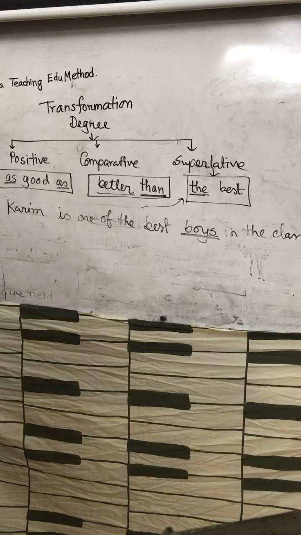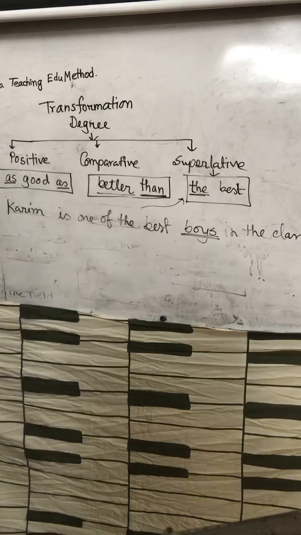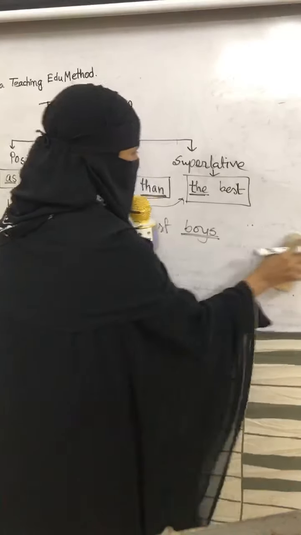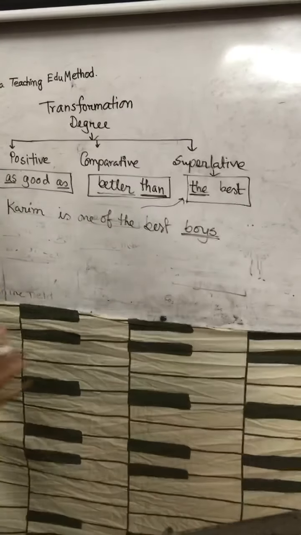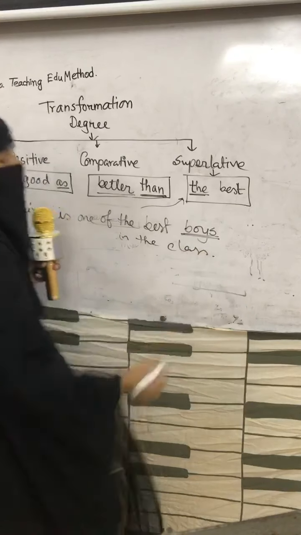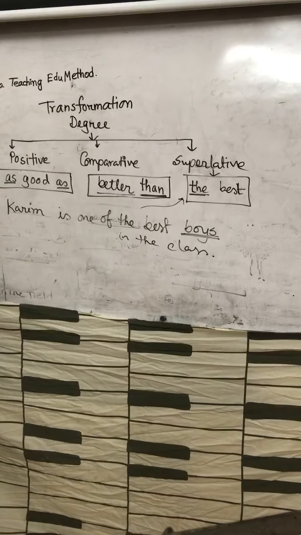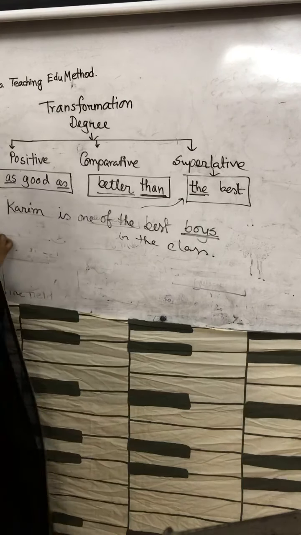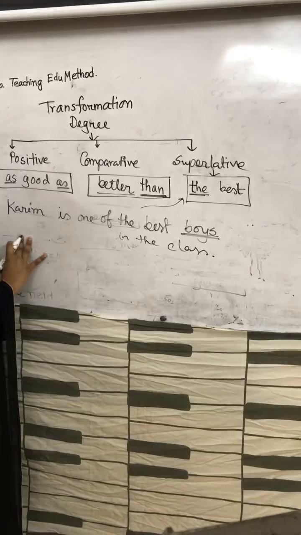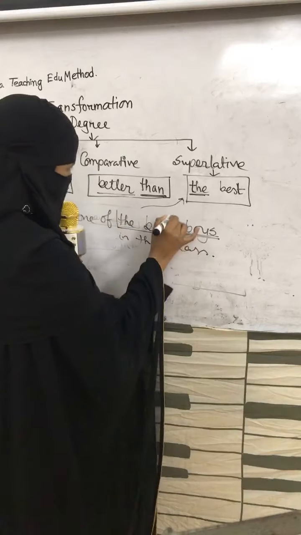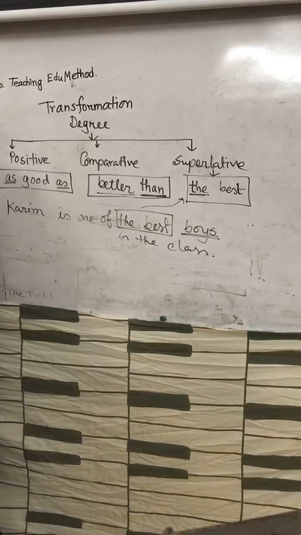In the class. Can you hear me? Karim is the best boy in the boys in the class. I wrote it in the class. Now is it clear? Karim is one of the best boys in the class. Now we have to change. At first you have to find out the degree here. So again, the best is the degree, and that is the superlative degree.